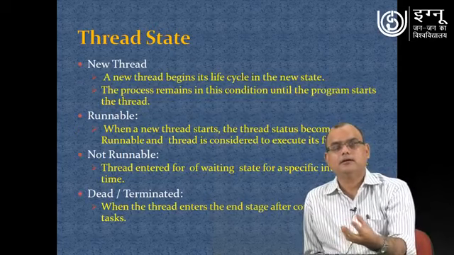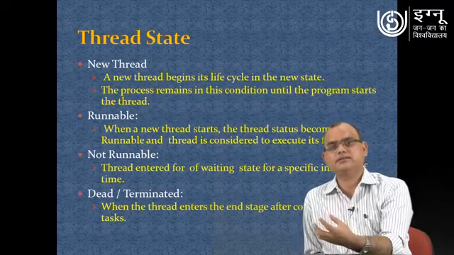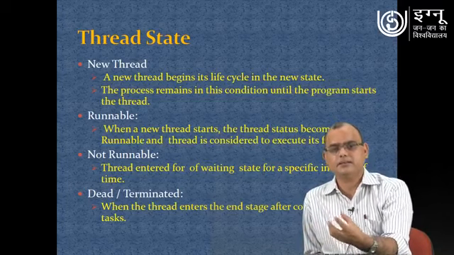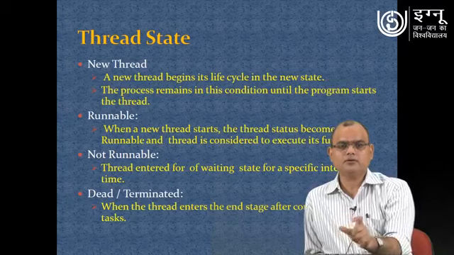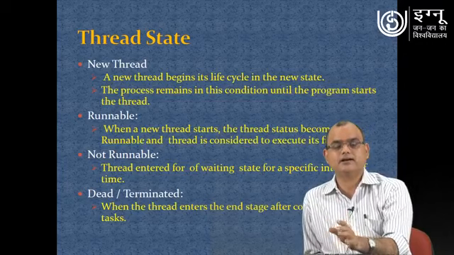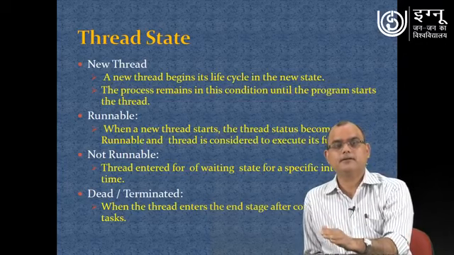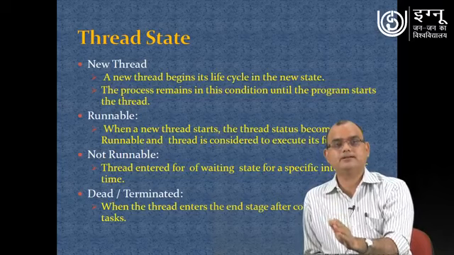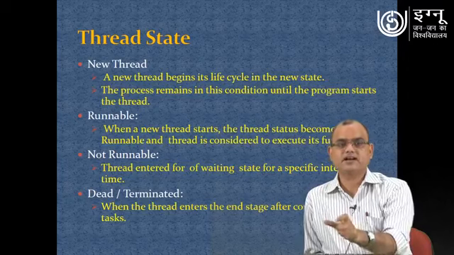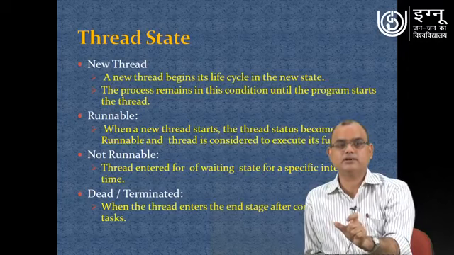Now, if we are talking about a thread, here we are saying in simple terms that a thread is a process. A process will have different stages, or at different moments of time it will be in different states, and those different states are: new thread. Once a thread is created, that is a new thread.